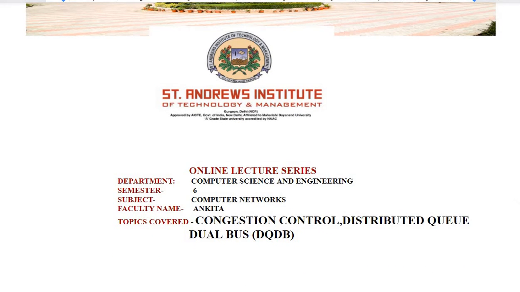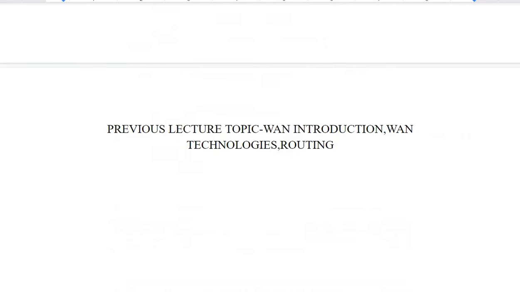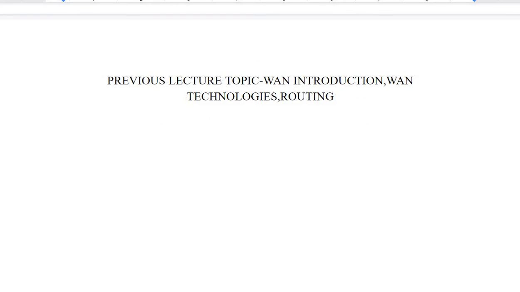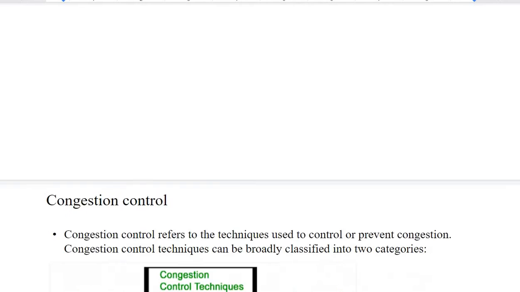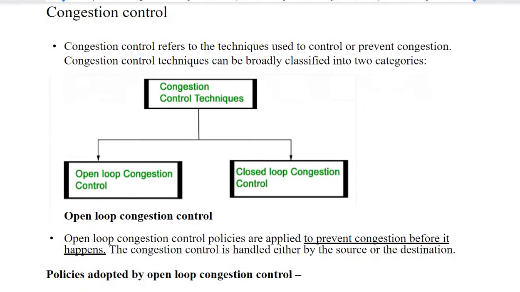In this video we are going to learn about congestion control. In the previous video we studied about WAN technologies and the various routing protocols, and how WANs are different from local area networks and how wide area networks are made up. Let us move further in this video.